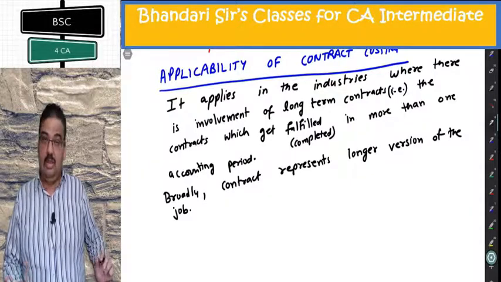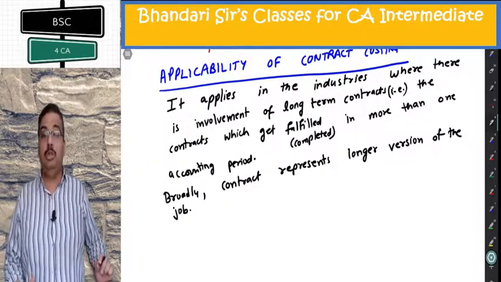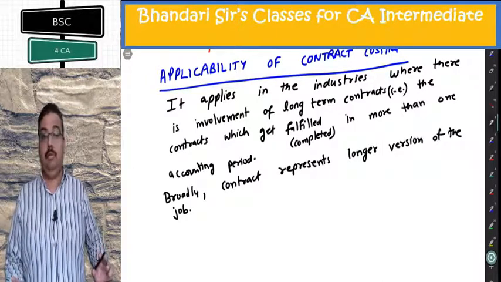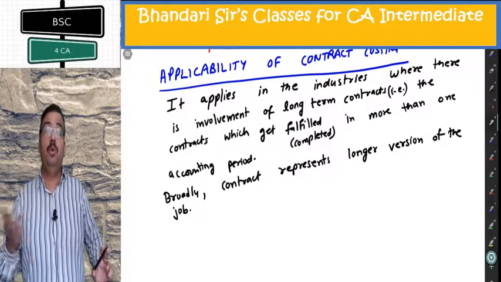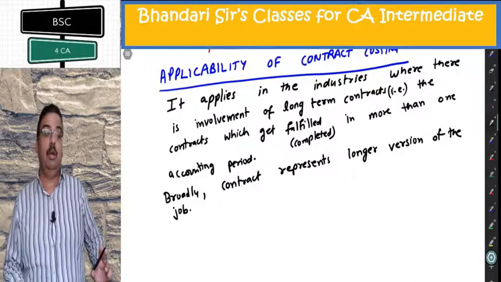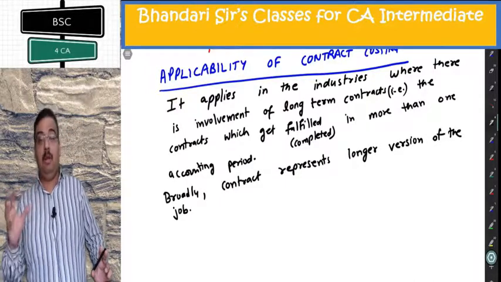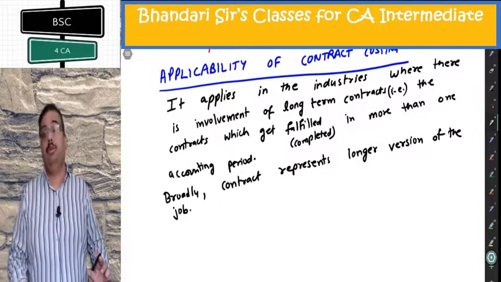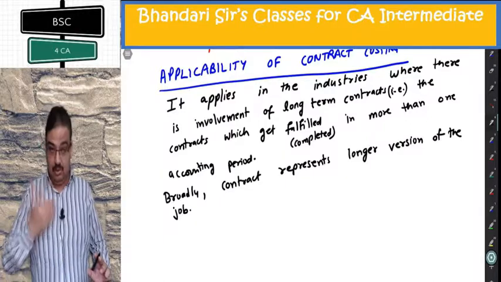So only third thing is possible, which is using percentage of completion method, which is allowed under AS7. Percentage of completion method. The more work you do, the more profit you can take to the costing P&L in the particular year. So there is a proper way of doing it, which you will understand in the contract costing topic. Let us write further.